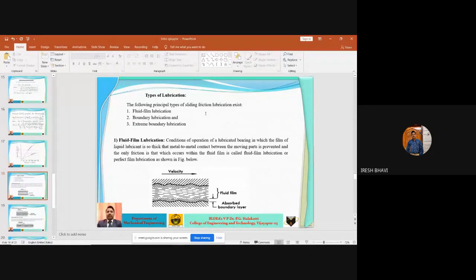For example, steel with steel. Suppose the bearing is made of steel and the shaft is also steel, then steel with steel is there. But suppose the bearing bushes are made of brass or bronze or gunmetal, then the interacting metal changes. The bearing is a different material, whereas the shaft is a different material. There also the friction changes.